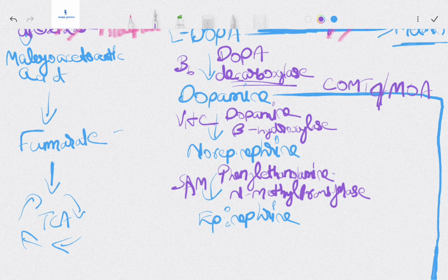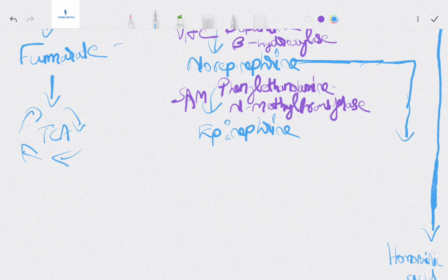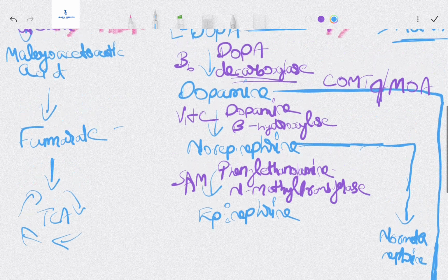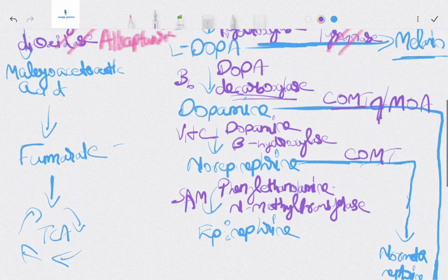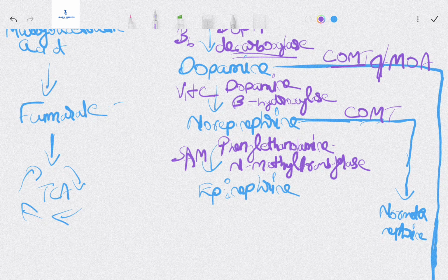But there is also a side way here. Some of the norepinephrine goes to epinephrine with the help of SAM and phenylethanolamine N-methyl transferase, and some of the norepinephrine is converted to normetanephrine, with the help of COMT, catechol O-methyl transferase, which is part of catecholamine metabolism. Pretty easy to understand.